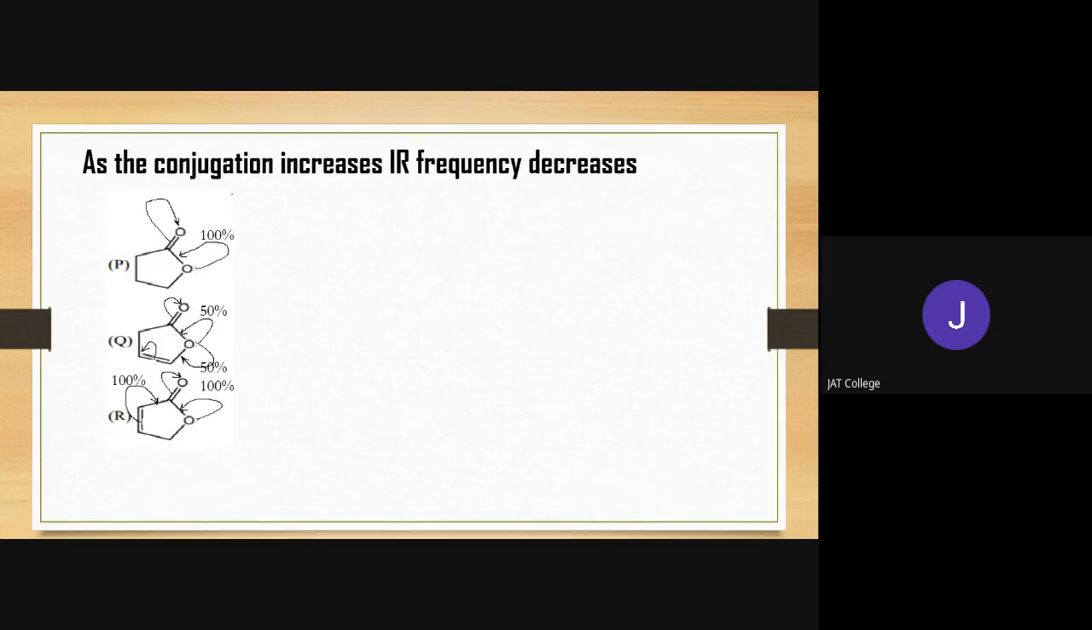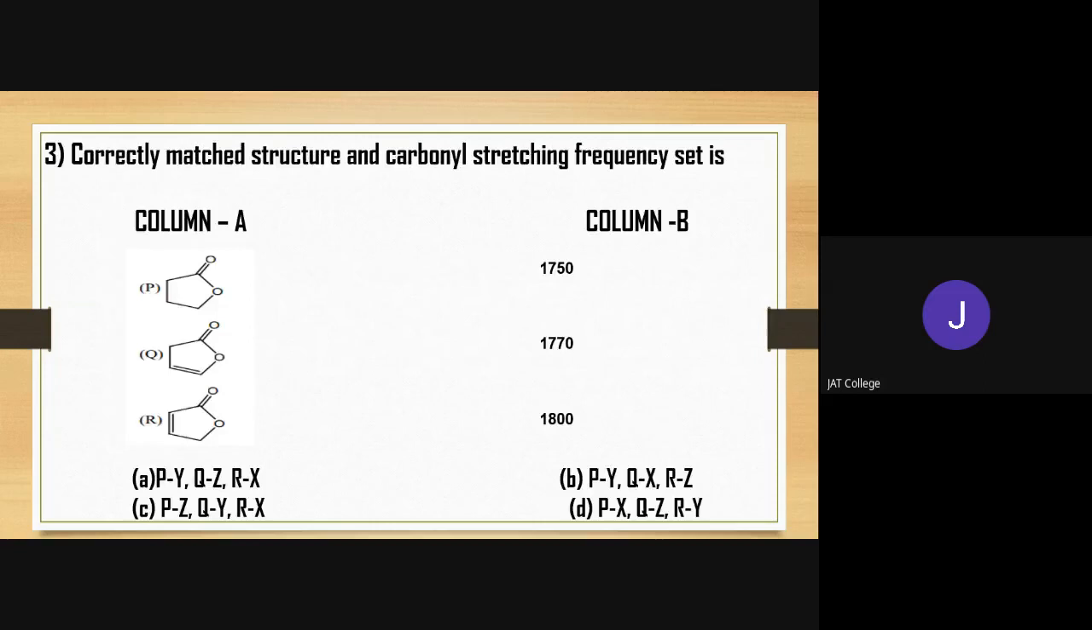Now, which one has the lowest conjugation out of P and Q? Q has the lowest conjugation because P has 100% conjugation, whereas Q has only 50% conjugation. So lowest conjugation is for Q. That's why the value of Q must be highest. So definitely it is A. A is the correct one, right? Q is equal to Z.